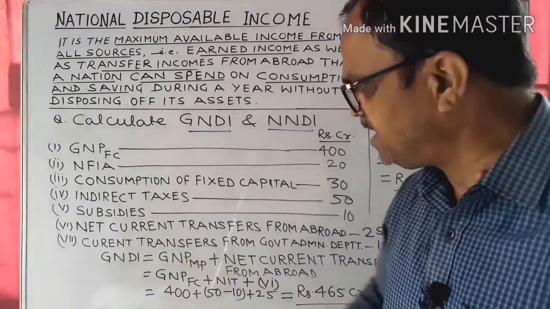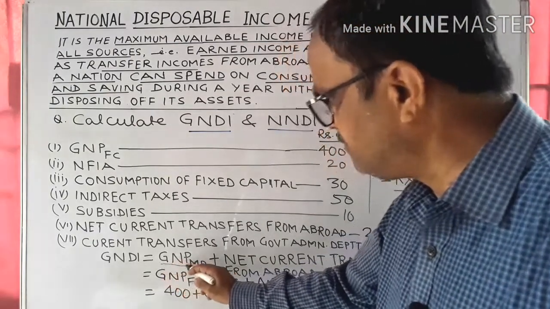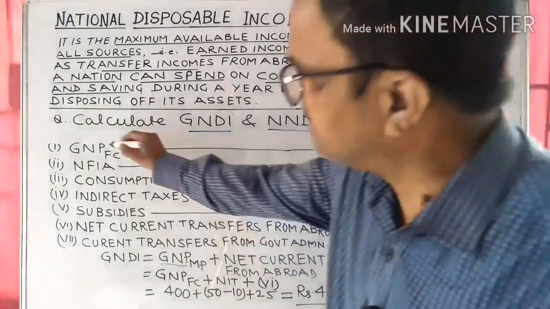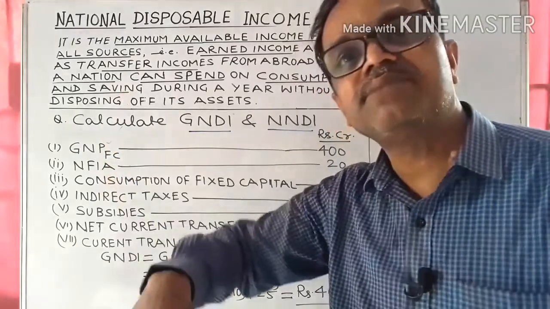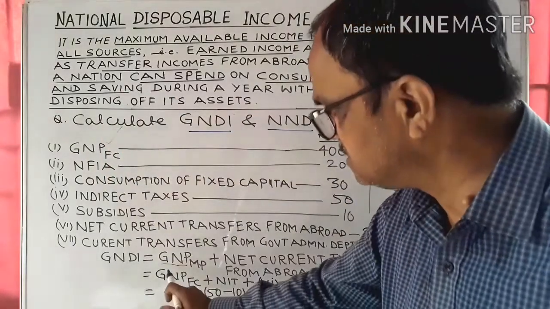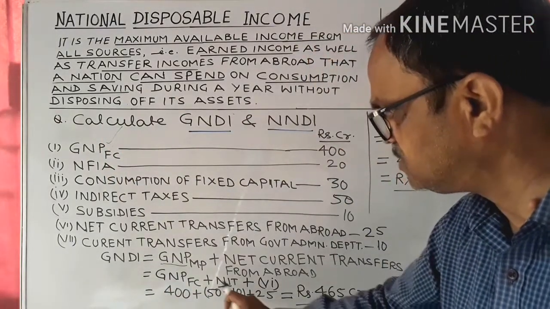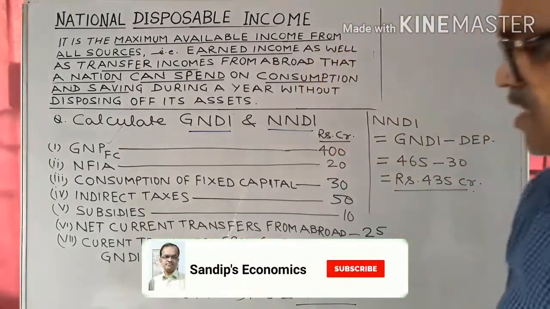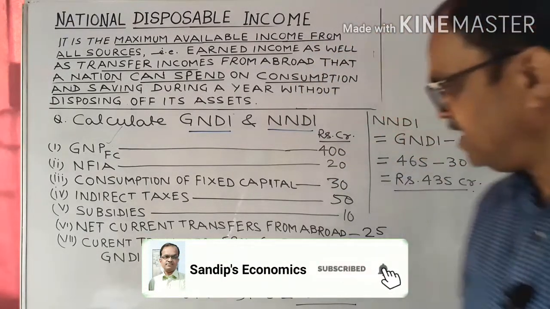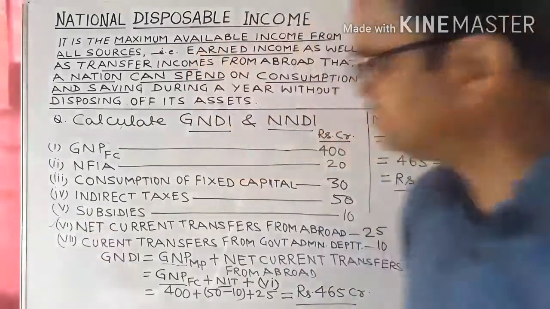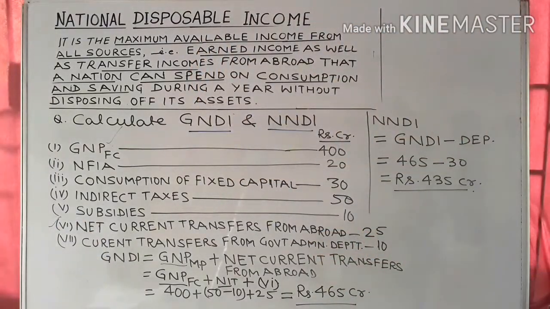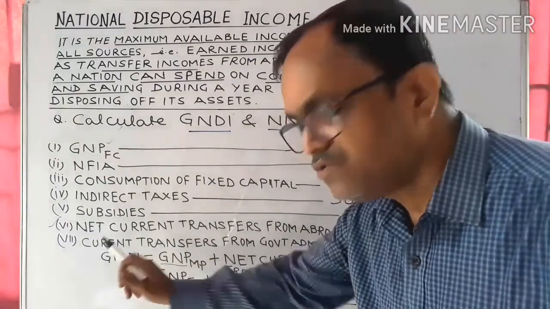Now GNP at MP is not given in the question. The given fact is GNP at FC, which means you have to convert GNP at FC into GNP at MP. Just by adding NIT to this GNP at FC, we get GNP at MP, and then add the net current transfers from abroad. Now we get the value of GNDI.